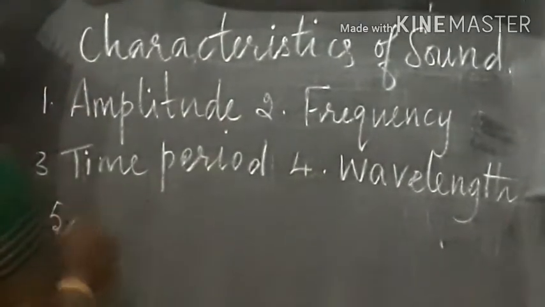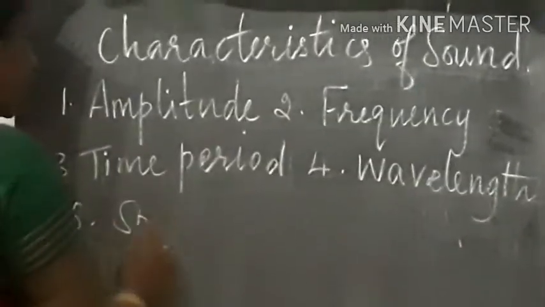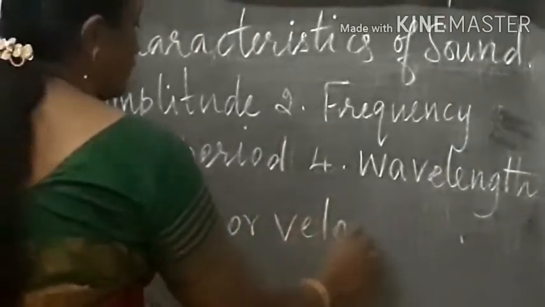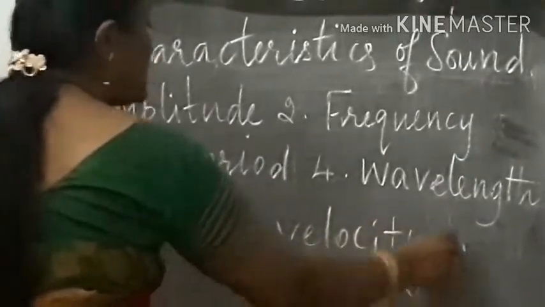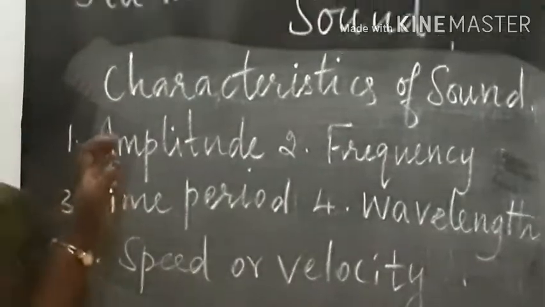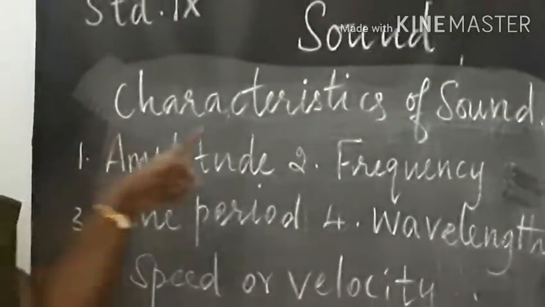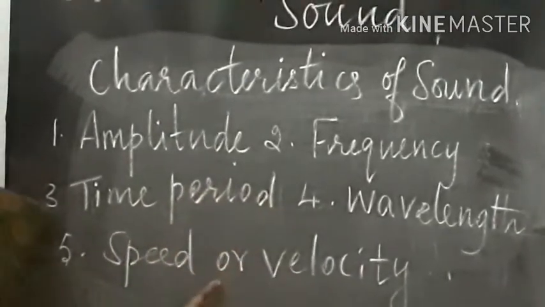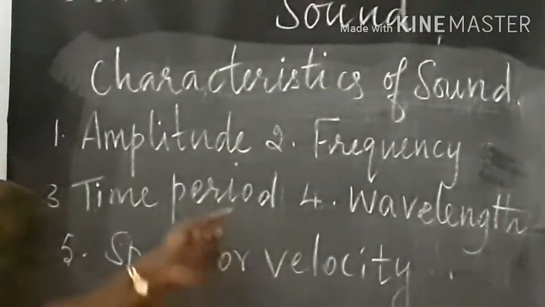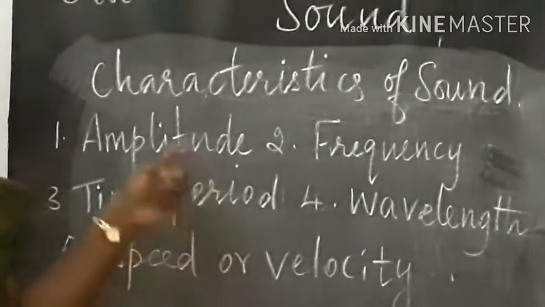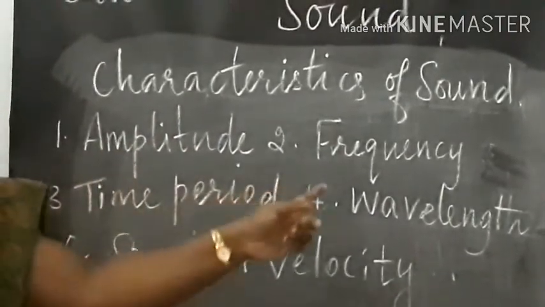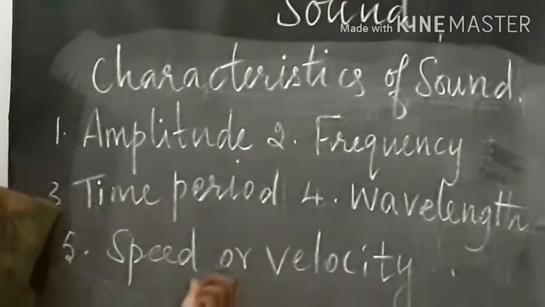And the fifth one is the speed or velocity of the sound. So these are the 5 characteristics of sound: amplitude, frequency, time period, wavelength, speed or velocity.